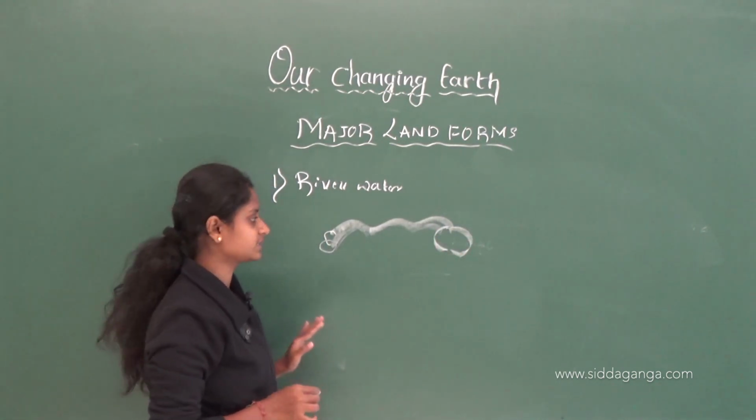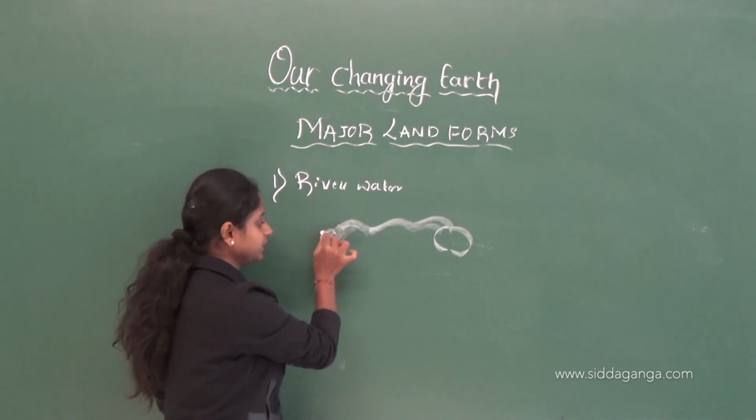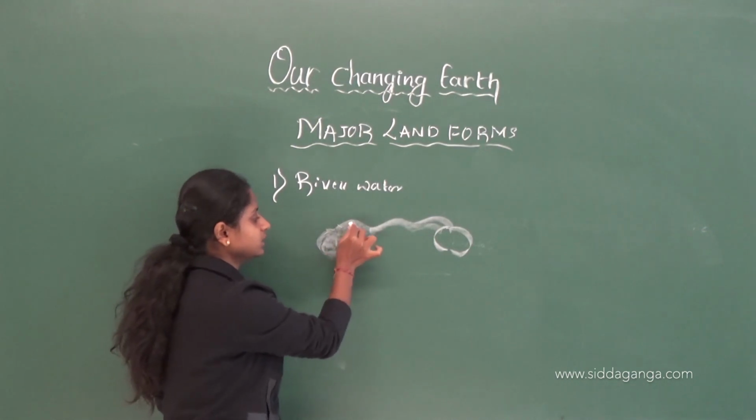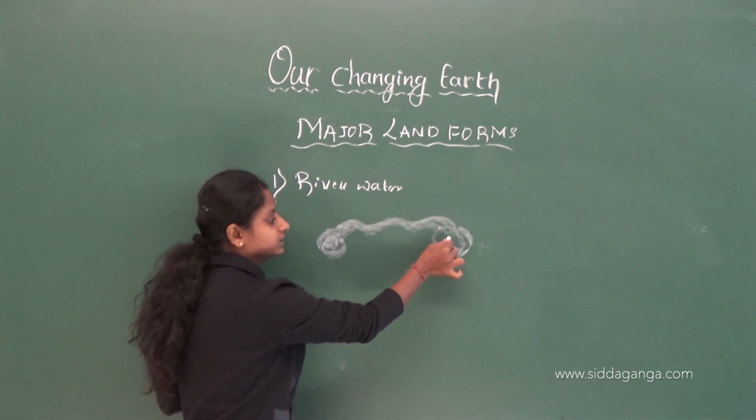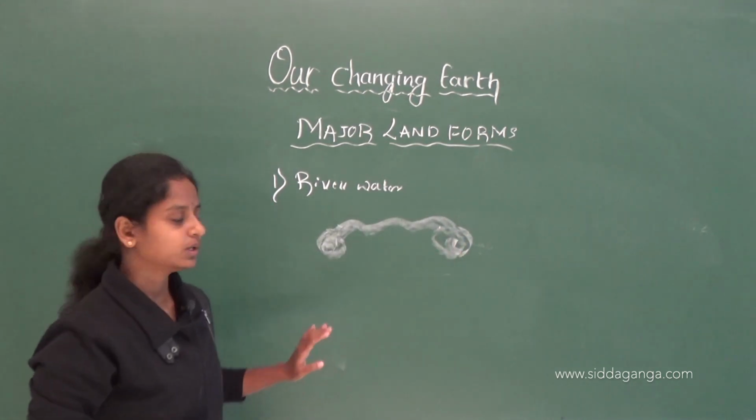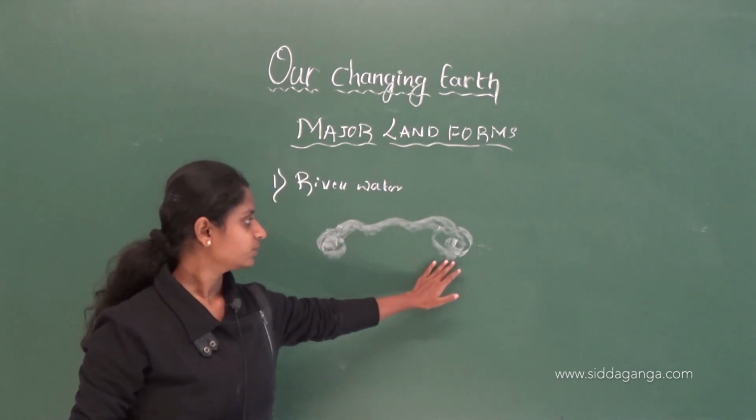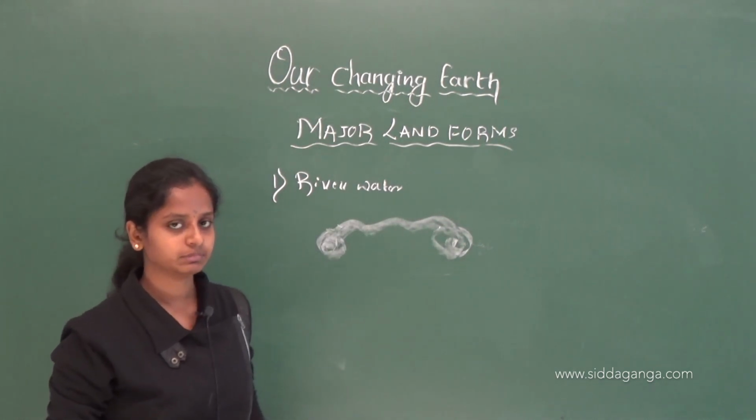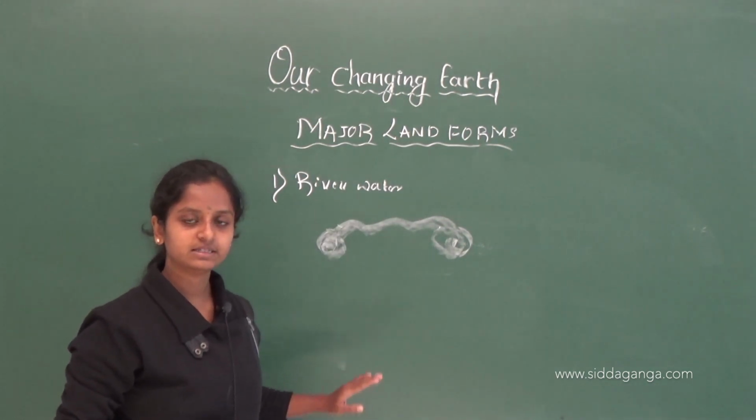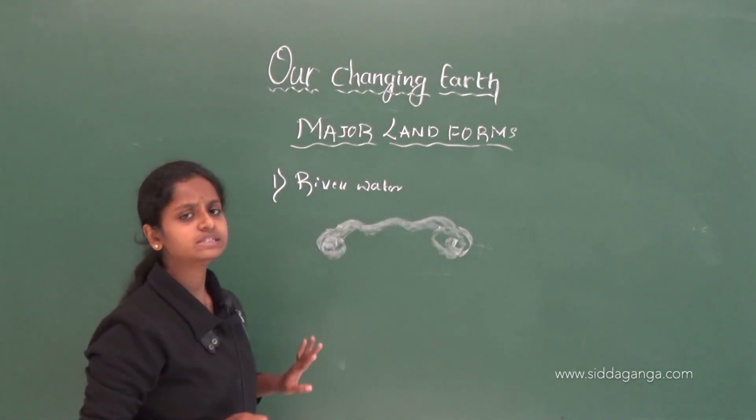Understood? This river will transport the soil particles which are present at some point and deposit them at another point. So, from here it was some kind of landform. After the deposition it will become a different kind of landform. Understood? So, like this, different kinds of landforms will be formed. How will this river do that?